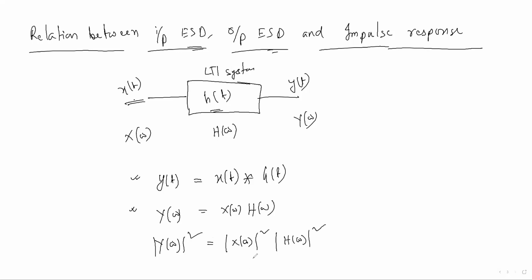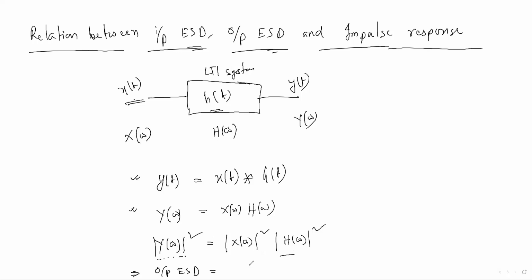So when I do the squaring, the first term is nothing but the output ESD.